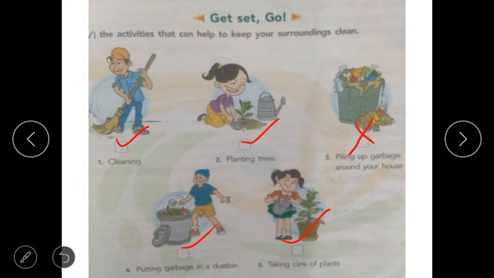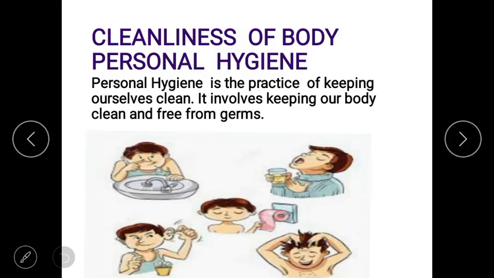So, first topic is cleanliness of body, personal hygiene. What is personal hygiene? It is the practice of keeping ourselves clean. This is the practice of how we can keep ourselves clean. Every day, what do you have to do to keep your body clean?